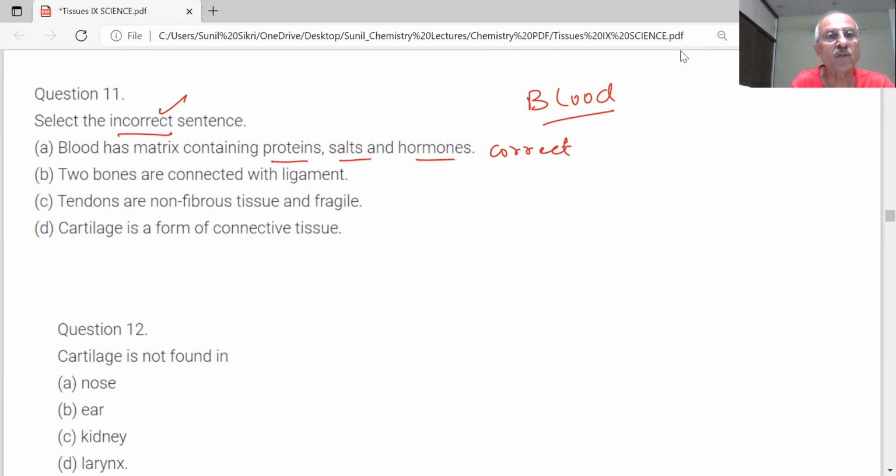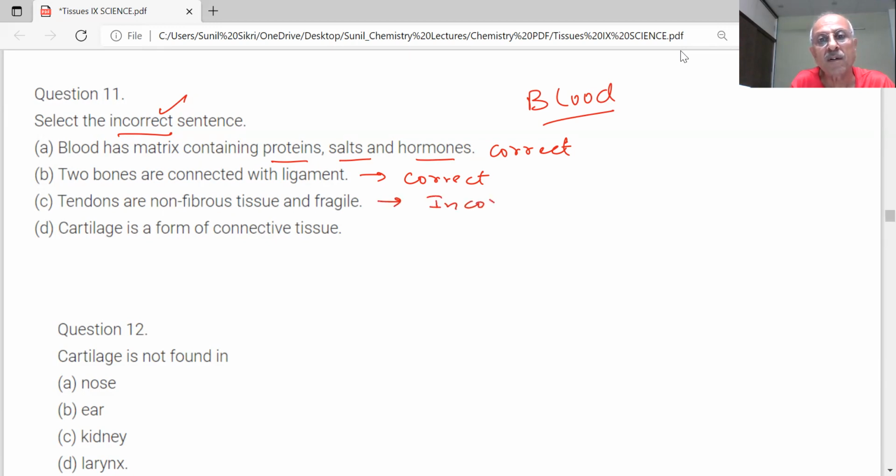Two bones are connected with a ligament. So this is correct. Ligaments connect the two bones, and ligament damage can cause dislocation. Tendons are non-fibrous tissue and fragile. So this is incorrect.